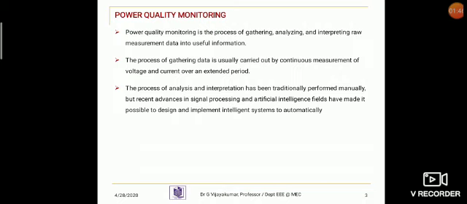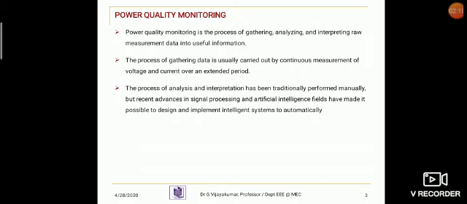Power quality monitoring is the process of gathering, analyzing and interpreting raw measurement data into useful information. The process of gathering data is usually carried out by continuous measurement of voltage and current over an extended period.